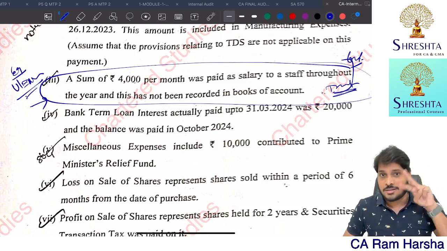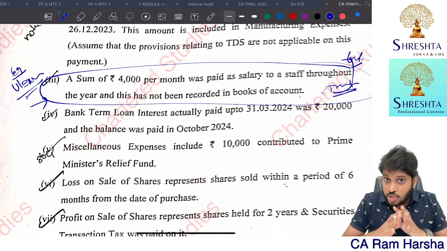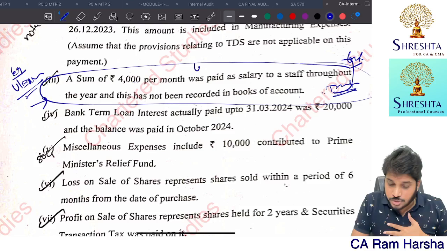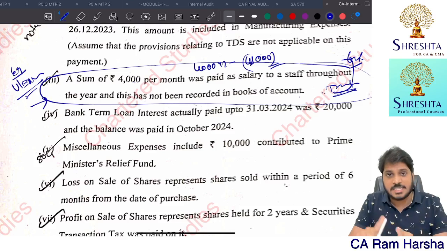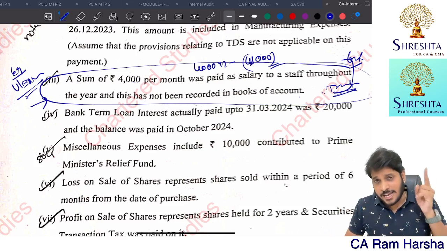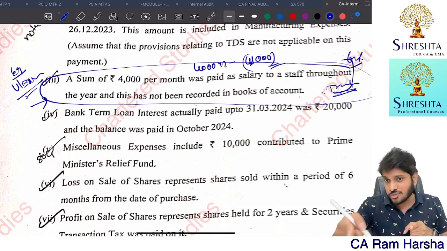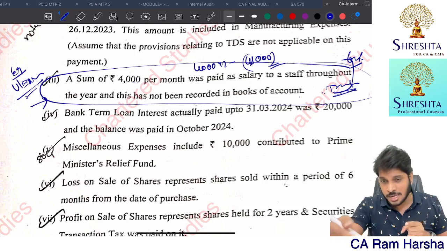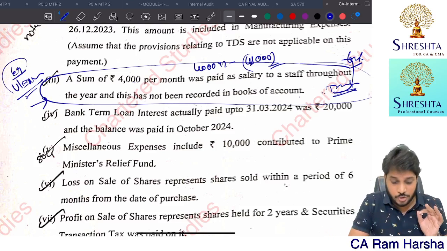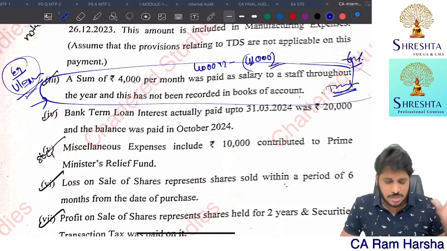Getting it? The alternative answer is, assuming it was genuinely missed to be recorded, 4,000 multiplied by 12 is equal to 48,000 rupees, and we can claim it as deduction. This is an alternative answer. But what I have seen in the ICAI study material, in the test your knowledge question for total income, which is in my book also, whoever has followed our total income classes knows this. They took it as unexplained expenditure, which is actually not correct.